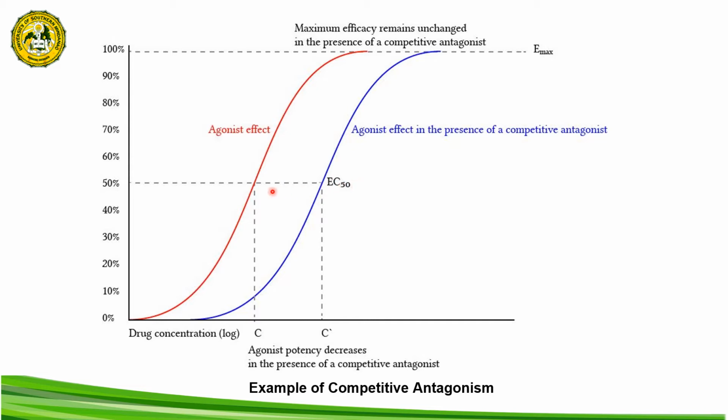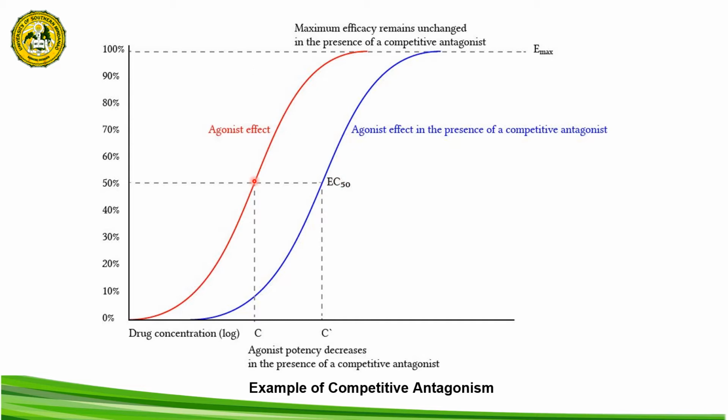One of the important features of this graph is the Emax, or the maximum efficacy. When we administer an agonist together with a competitive antagonist, what happens to the Emax? When we compare that with the agonist alone, we can see that the Emax remains unchanged.